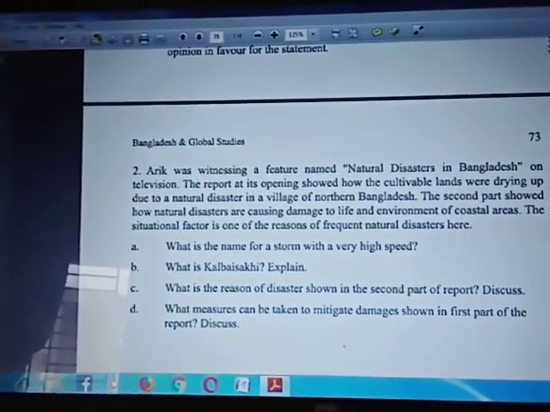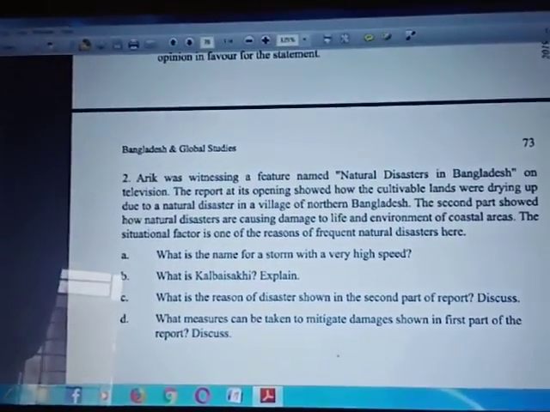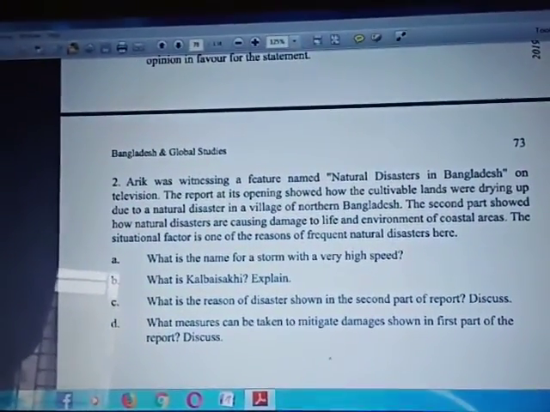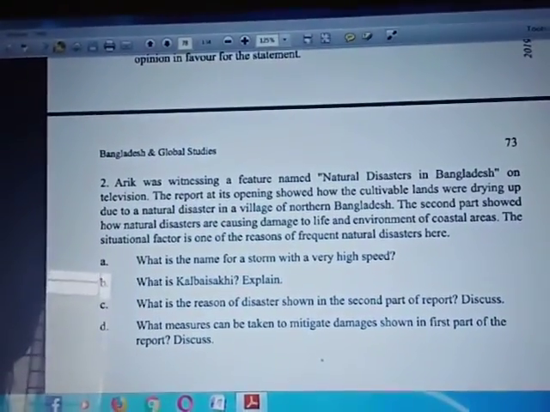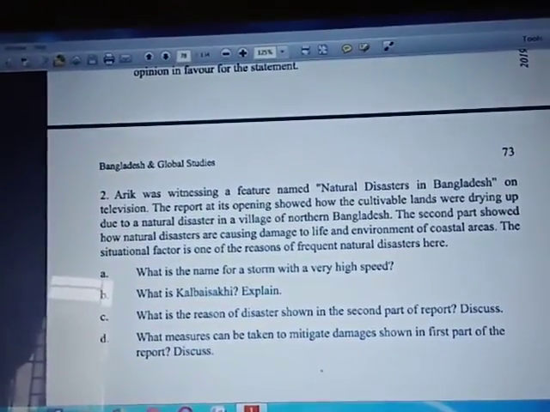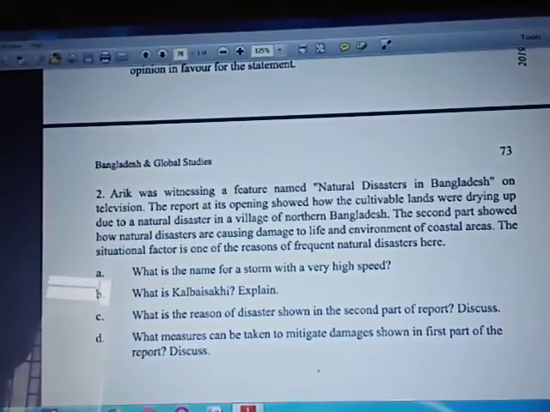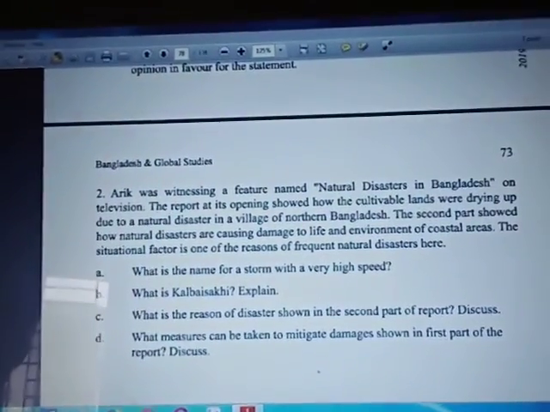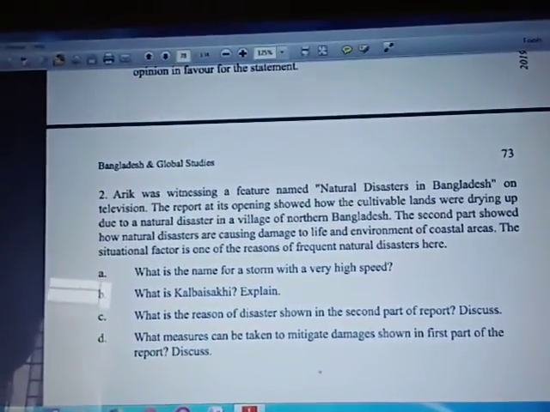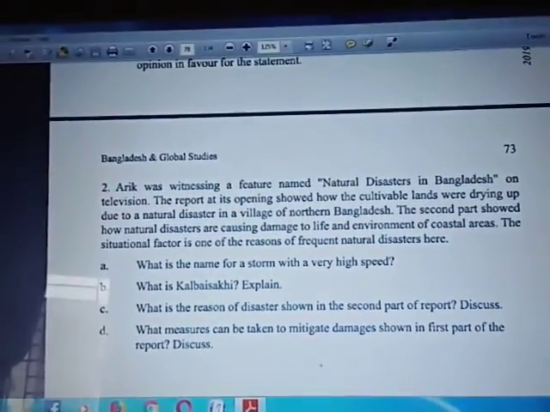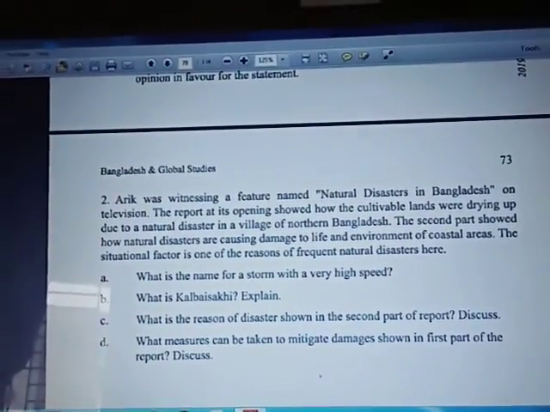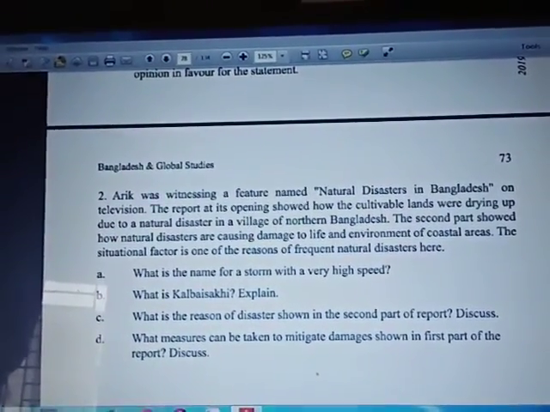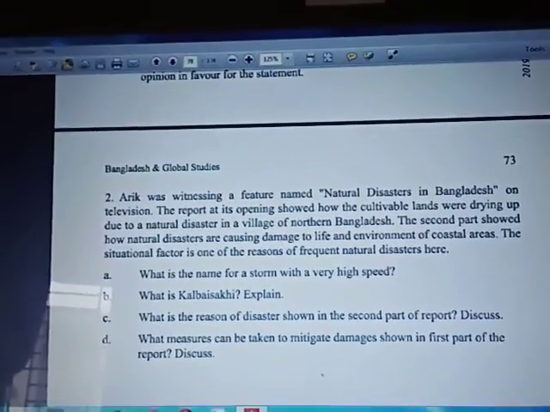The natural disaster in the first part of the report is drought. Drought is the natural disaster of Bangladesh that occurs due to the lack of sufficient rainfall almost every year at the end of spring and outset of summer. Drought occurs in the northern region of Bangladesh. For the lack of water, irrigation is hampered and crops are damaged. Besides lack of rainfall, drought also occurs for making dams in the upstream of many rivers and for environment pollution.